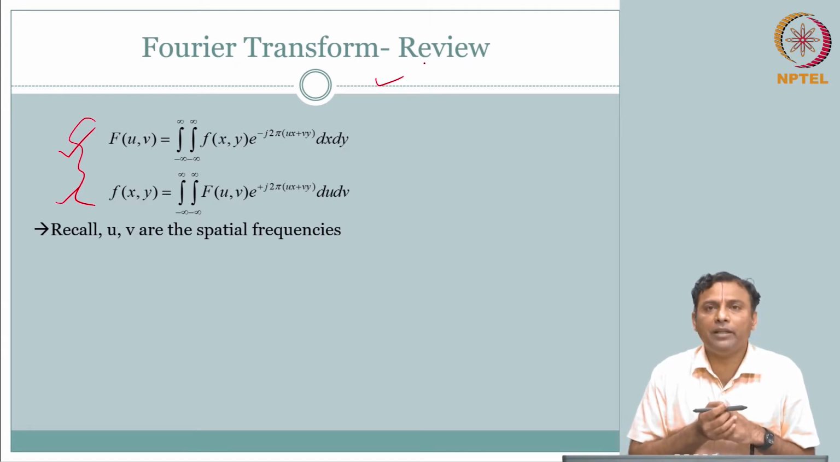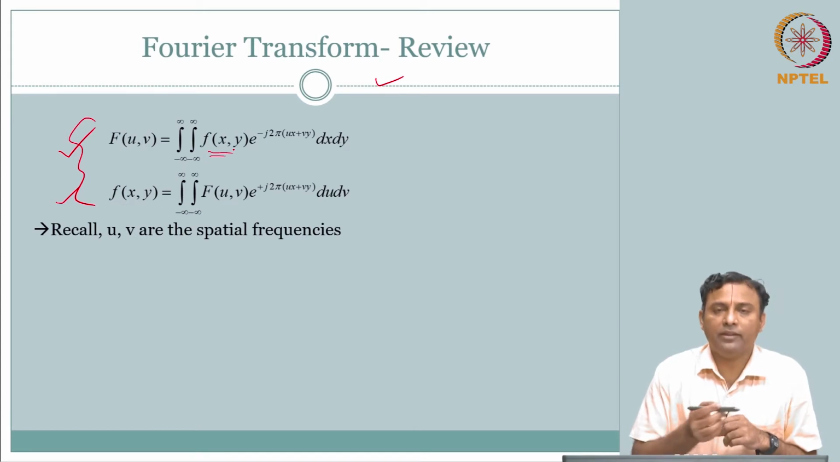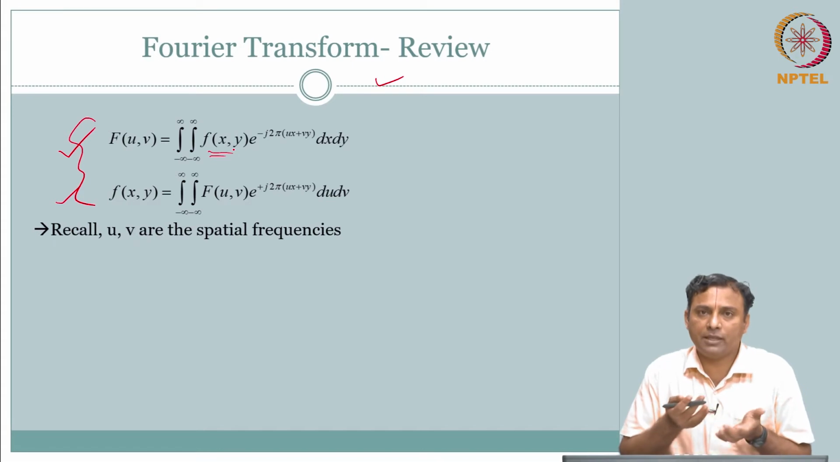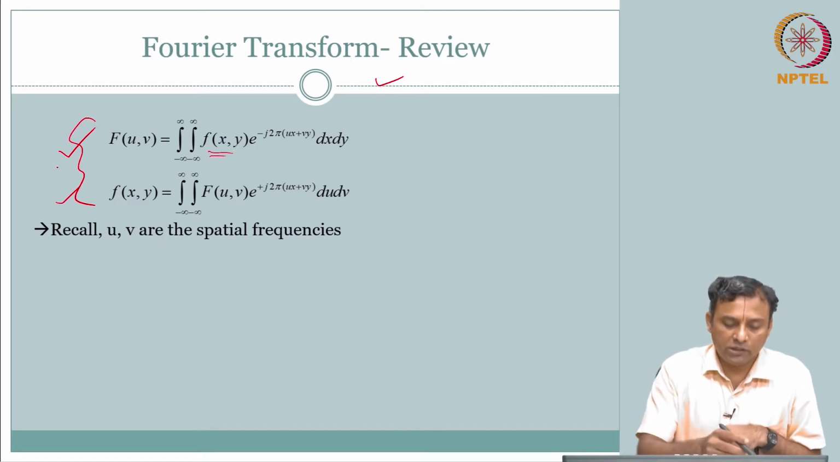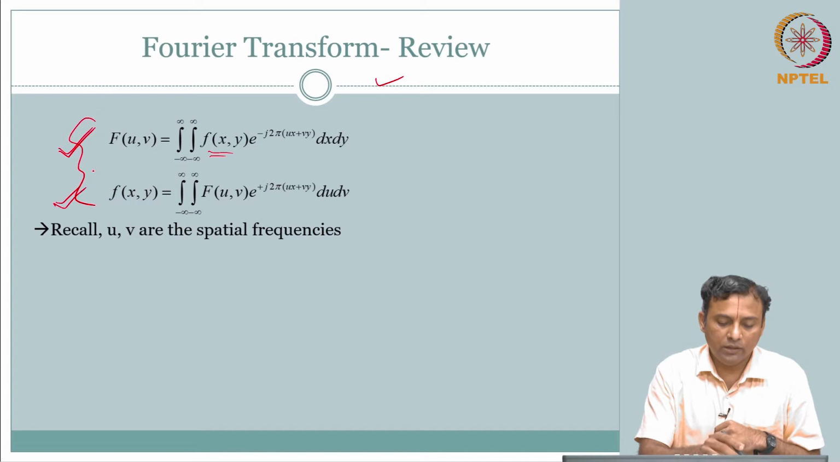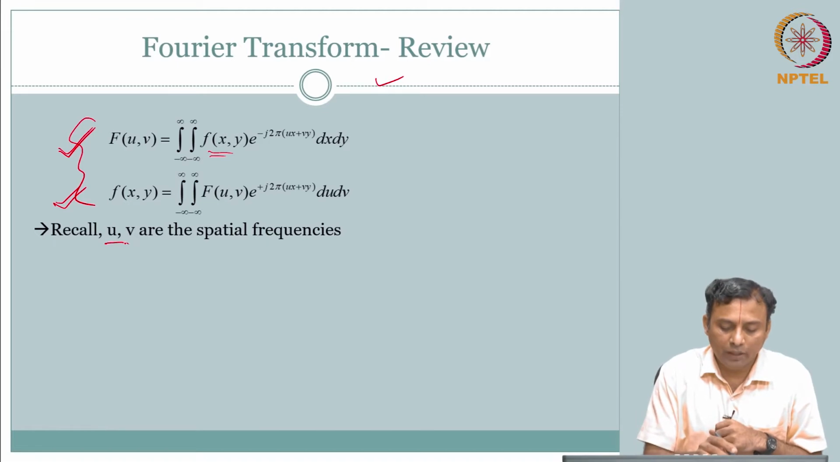So, what do we mean by that? There is f of x comma y, which is what we have been dealing with so far. f of x comma y is your spatial variable in 2 dimensions, that is what we have been working upon. Now, this is called your forward direction, this is your Fourier transform, and this is your inverse Fourier transform.